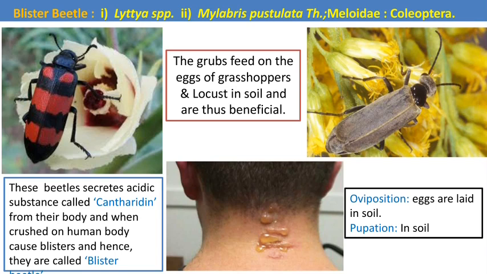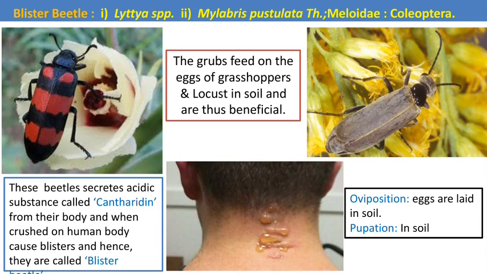Here the pest name is blister beetle. All the beetles belong to the order Coleoptera. Hence they have 4 life stages: egg, grub, pupa and adult. The name is blister beetle. Why is it called blister beetle?